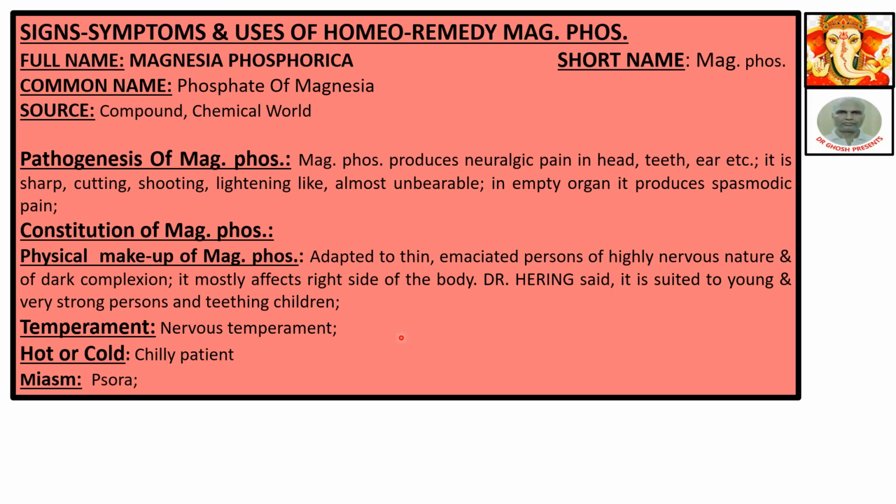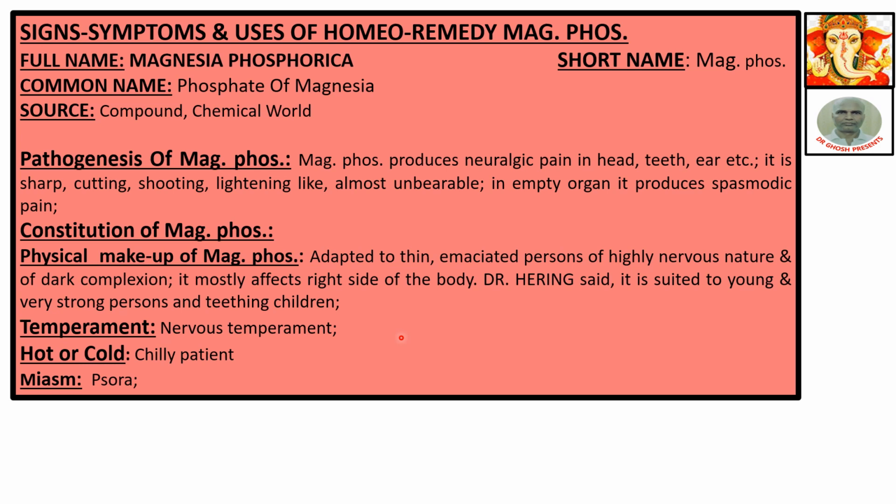Signs, symptoms and uses of homeo-remedy Mag Phos. Full name Magnesia phosphorica, short name Mag Phos. We'll use this name throughout the video. Common name Phosphate of Magnesia. Source: compound, chemical world.